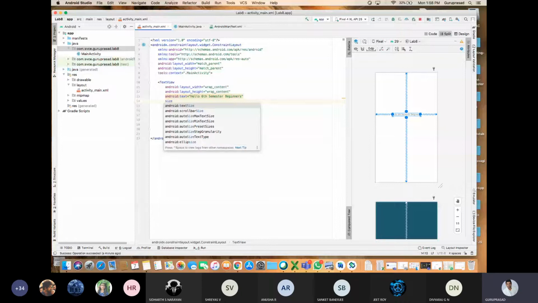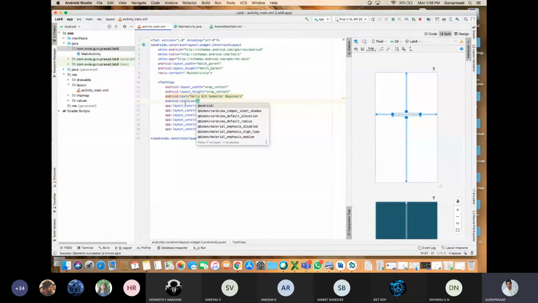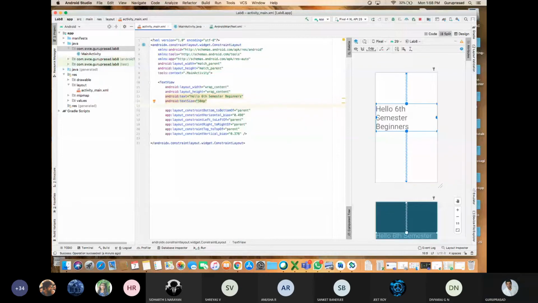It is not in terms of 10 centimeter, 20 centimeter. It is in terms of 10 dp or 20 dp. I'll select 50 dp. Okay. Next, I need an alignment. Text alignment. Then center. It is giving suggestions. I am not typing anything. See, you can see the reflection here.